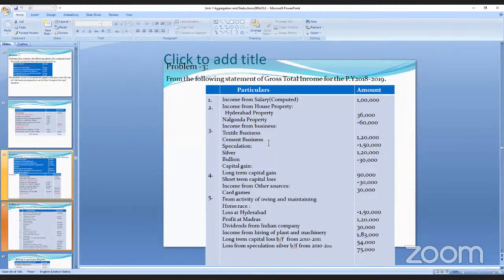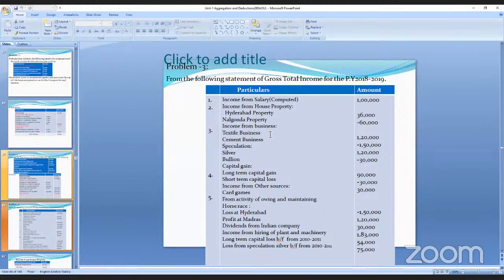And the fifth one is from activities of owning and maintenance of race horses. Your income from salary is computed, so you have to take it completely. And you have 2 houses; one is a profit. The house in Hyderabad is a profit, and the Nalgonda property is a loss.